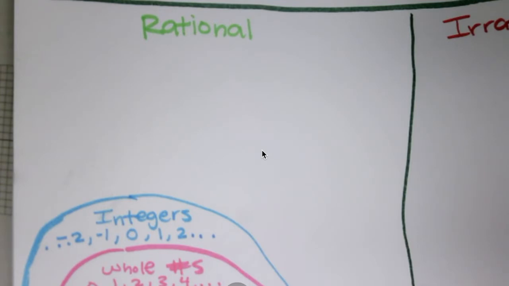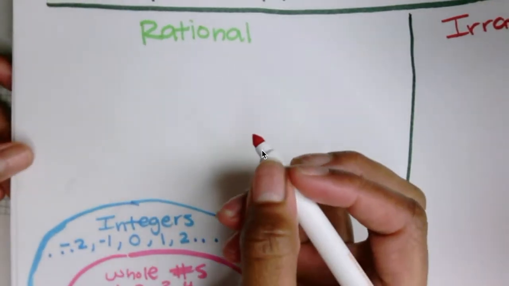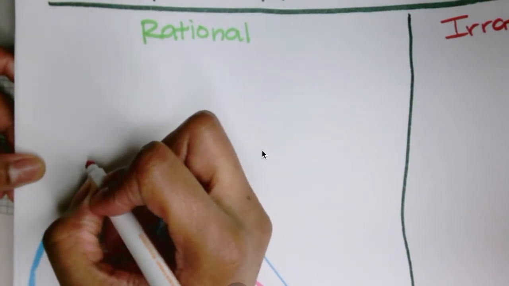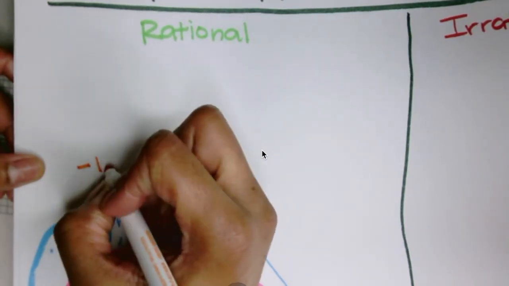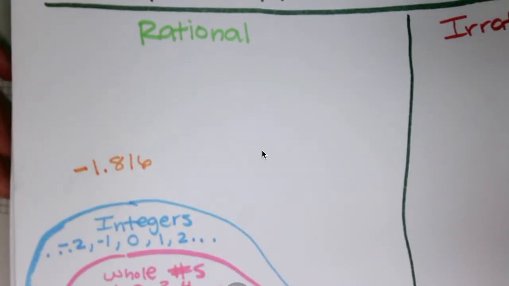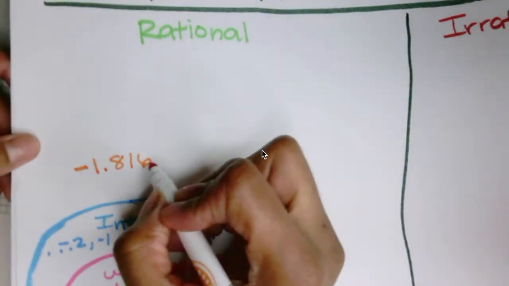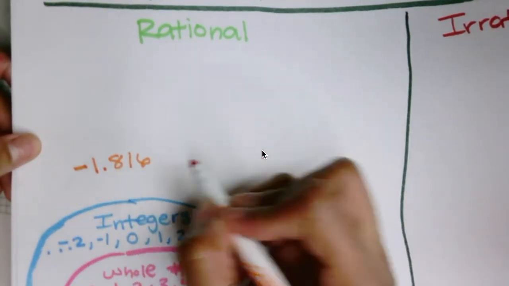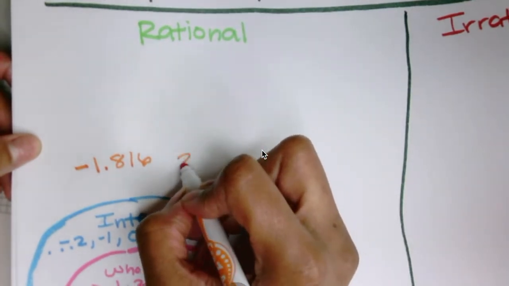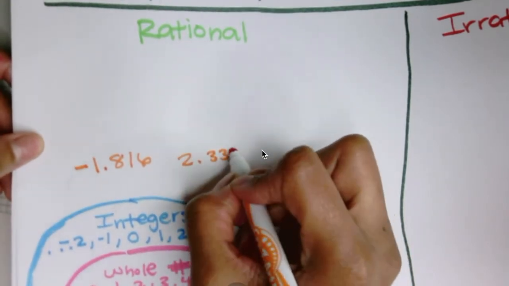So then let's think about our just real numbers. Let me see, what color can I use? Orange. -1.816 is a real number. These are decimals that terminate or repeat. So this is a terminating decimal because it stops. A repeating decimal would be 2.3333.